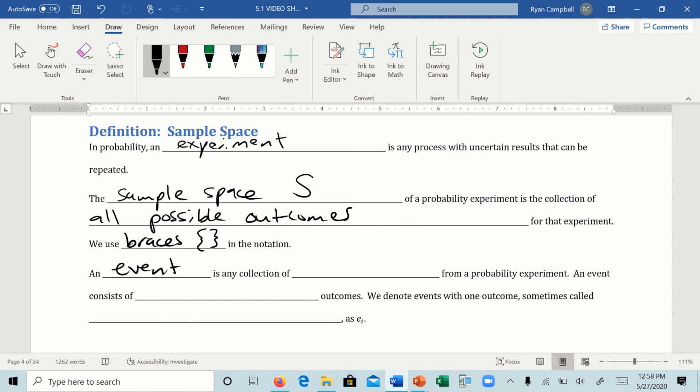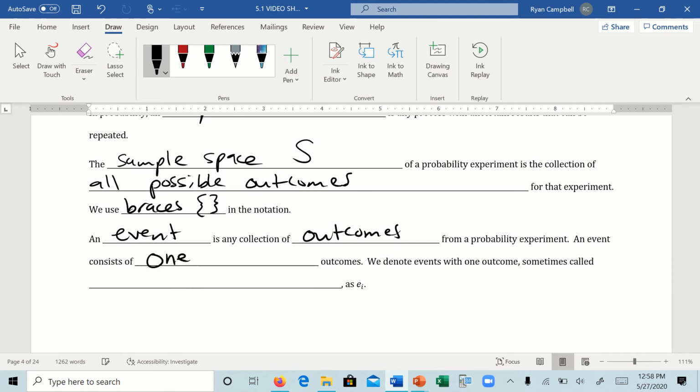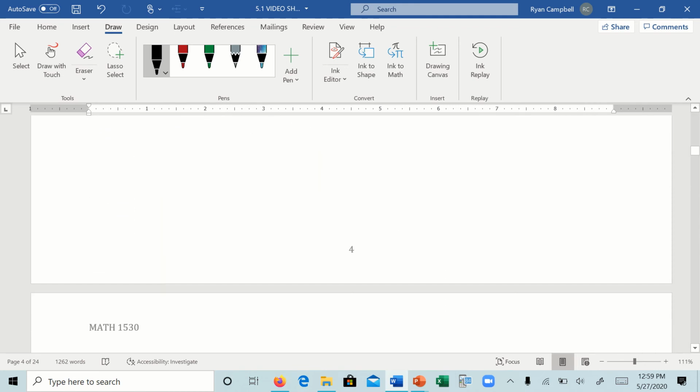An event is any of these outcomes. Typically, an event can consist of one or more outcomes. We'll actually show what this means in a second. If we have a single outcome, this is called a simple event. And sometimes it's listed as E with a little i there. So an event is just one or more outcomes. A simple event, also known as an elementary event, is specifically one outcome. Now again, this might seem a little confusing, so let's actually look at some examples.